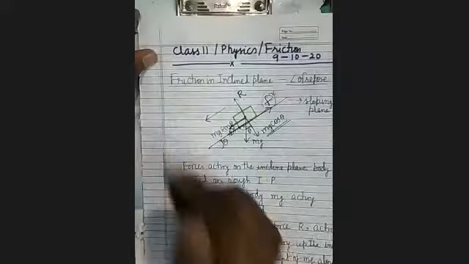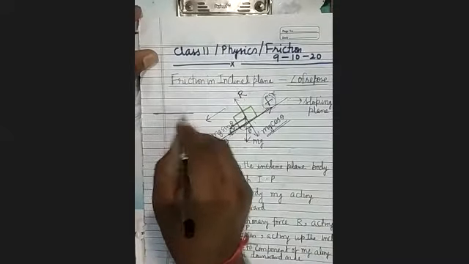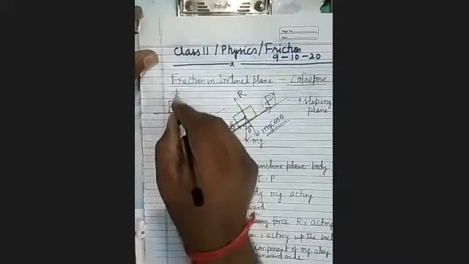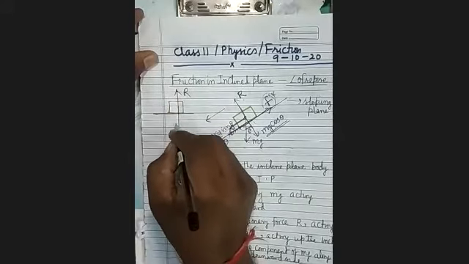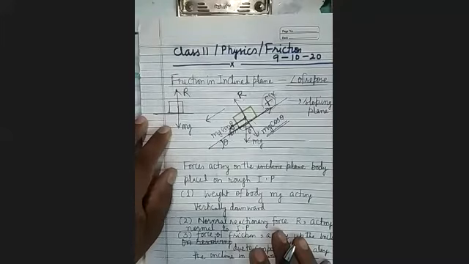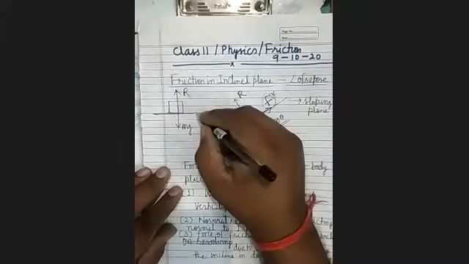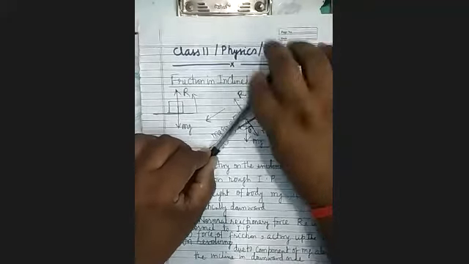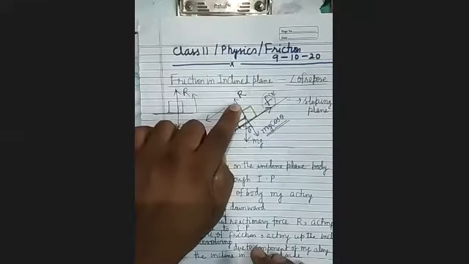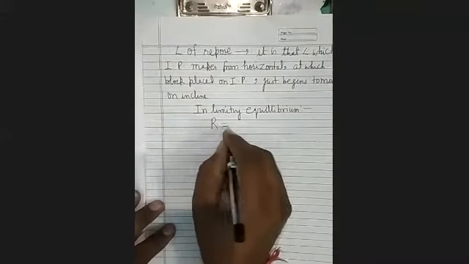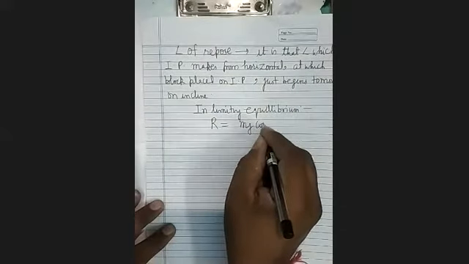You can see here, when the block is placed on the level surface this way, what will be R? R will be equal to mg. Here the normal reaction will be equal to mg. But as you keep tilting more and more, the value of R will decrease. The normal reaction will decrease. It's clear? So in limiting equilibrium, R will be equal to mg cos theta.